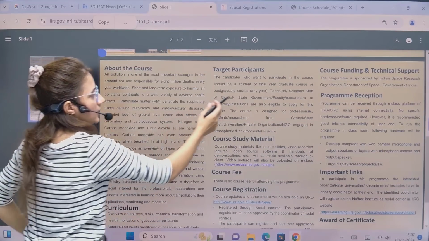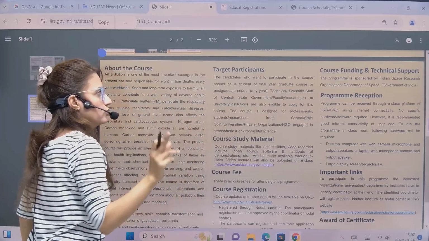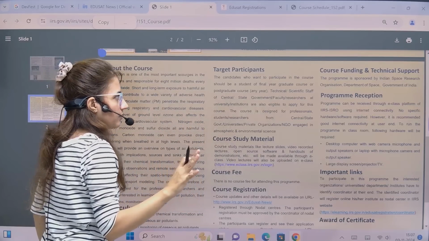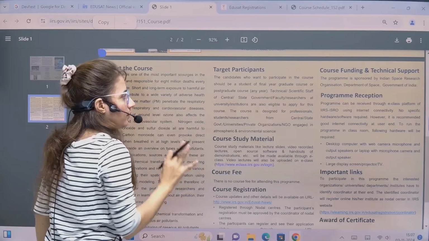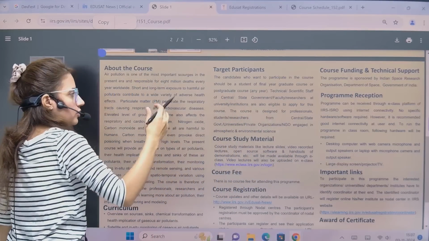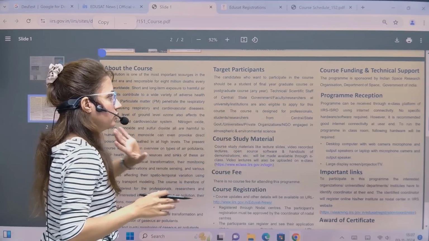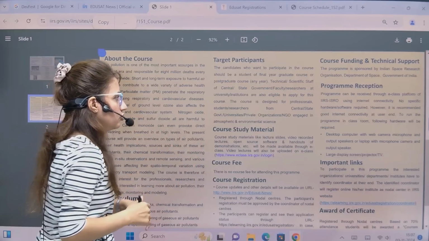And who can participate in this? You should be a student of a final year graduate course or a post graduate course, PG, any year. If you are a staff member or a faculty member, then you can also apply. You can apply for this course if you are government faculty, or a researcher in a university or anywhere. You are eligible to apply for this course. So basically, this is for professionals, students, and researchers.